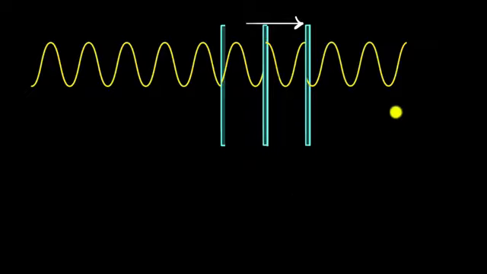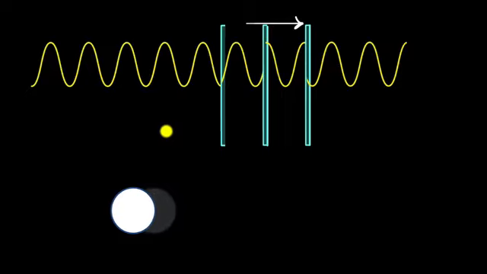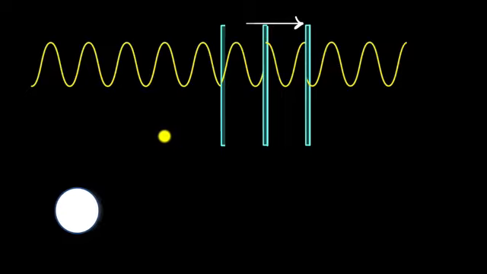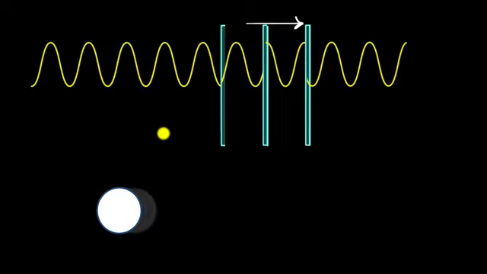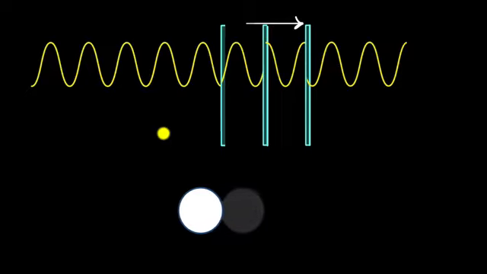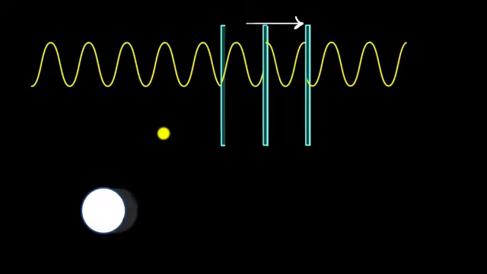But remember, we have a continuous medium, which means there will be continuous pullback happening. Again, imagine this ball going forward at some speed, but being continuously pulled back. What would it look like? Here it is, and we'll compare it with a ball that is not being pulled back. Look at this. Can you see it? Both the balls are always traveling at the same speed, but this one starts lagging because it's being continuously pulled back. It almost looks like it is slower than the other ball, but it's not. But it gives you that illusion of being slower.